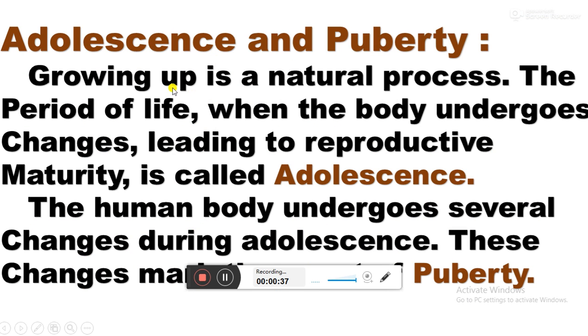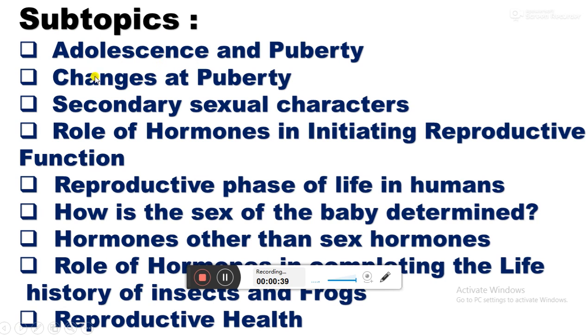Okay, students. First, we already saw three subtopics: adolescence and puberty, changes at puberty, and secondary sexual characters. In this class we are going to see the role of hormones in initiating reproductive function, the reproductive phase of life in humans, and how is the baby determined. There are three subtopics we are going to learn. Okay students, let's see.